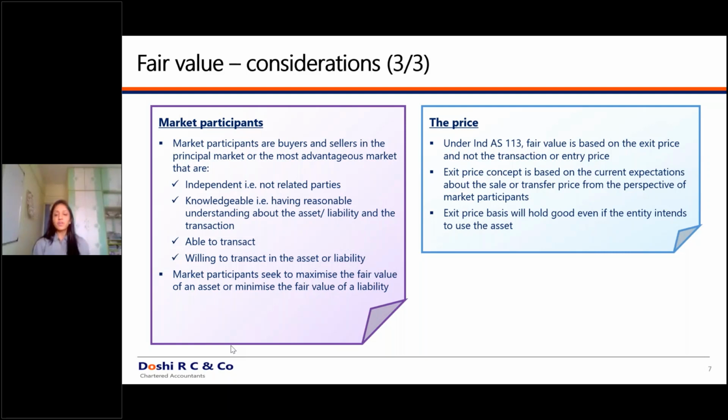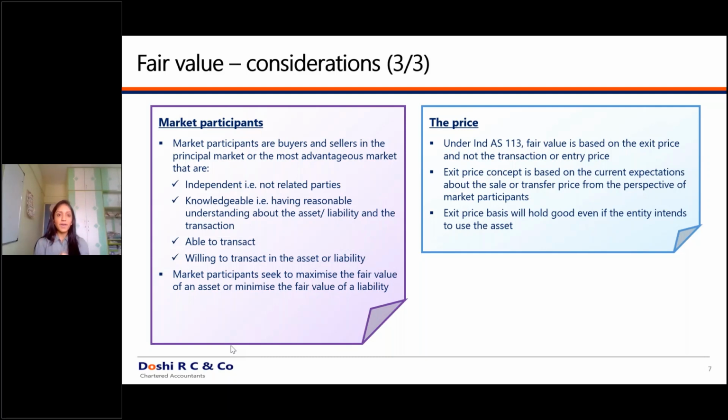Remember, it is an exit price. Now, exit price does not mean you're going to sell off that particular asset and the buyer is taking it as scrap value. It is not scrap for that particular buyer. So always remember that exit price does not mean that the asset will never be used. Exit price means, for example, if the life of a particular machinery is say 15 years, and I've already used that machinery for 7 to 8 years.